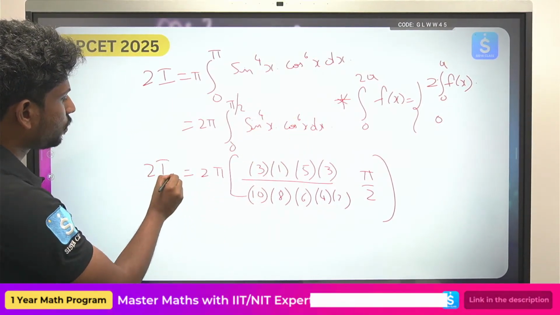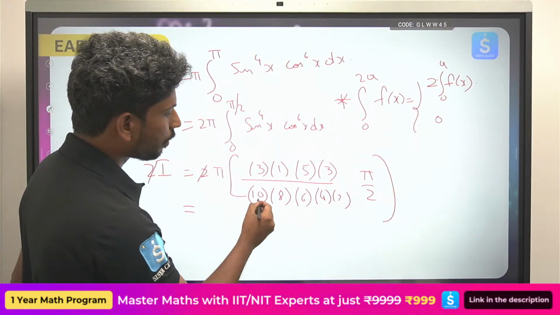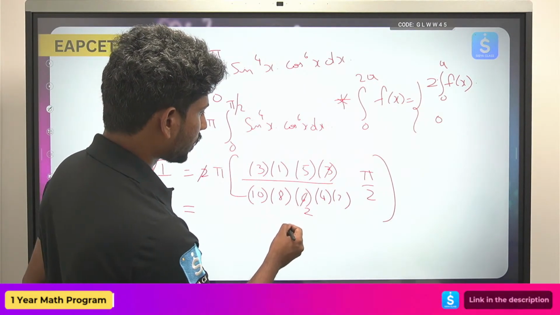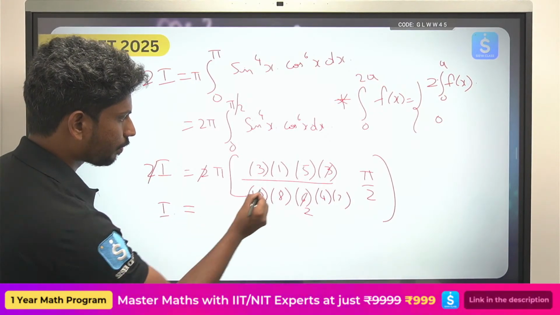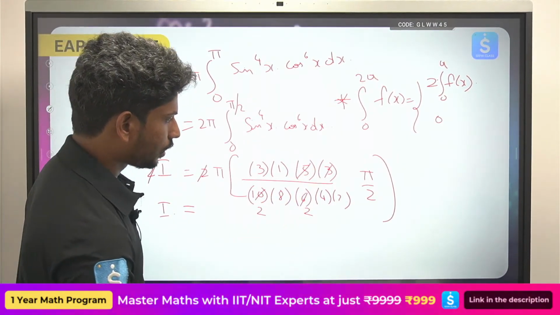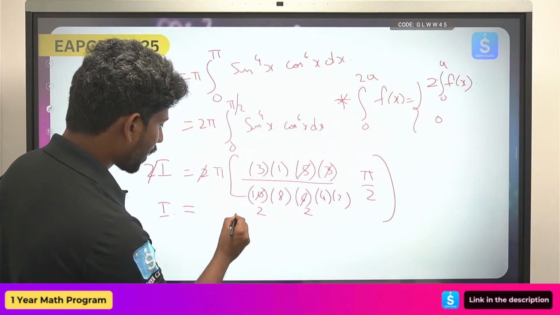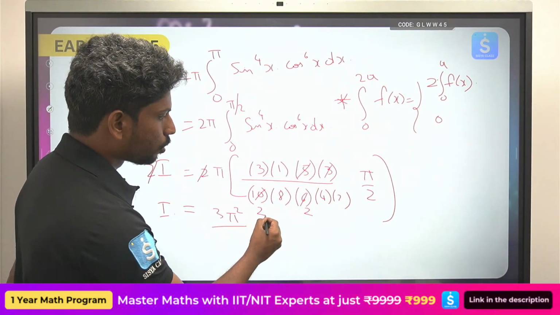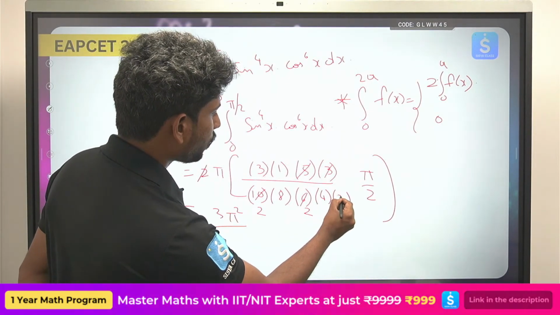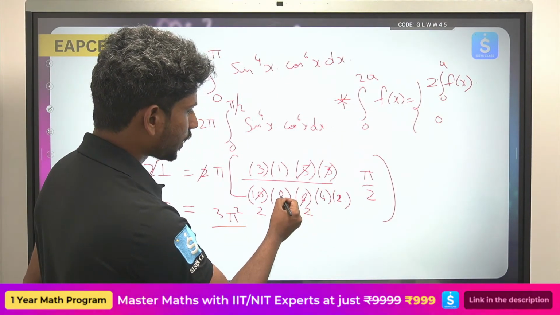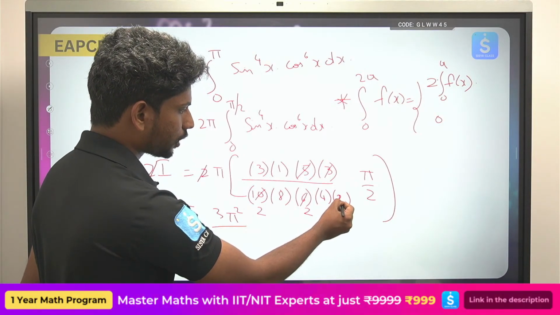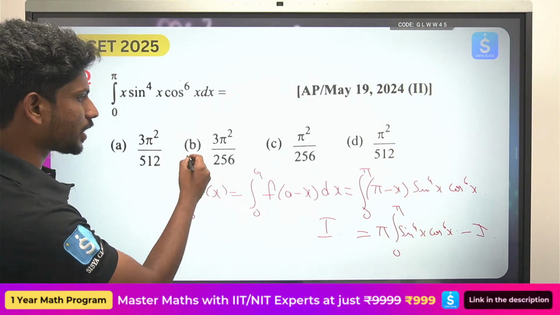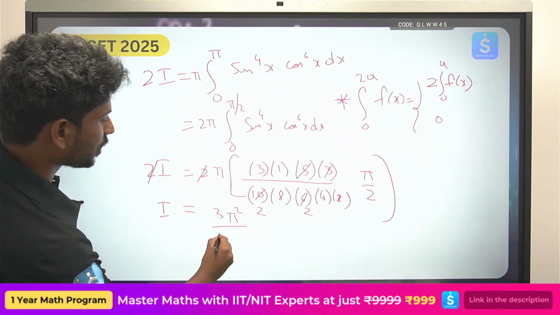So this is equal to 2, 2 gets cancelled. Now if you cancel some things, like the 3 2s are okay, again you can cancel. Is there anything else? So I have 5 2s are, and then you have pi square here also. I have 3 pi square by 2, 2s are 4. Okay, 2 2s are 4. 2 to the 4, 4 8s are, 4 4s are 16, 16 2s are 32, 32 2s are 64, 64 into 8, so that will be 256. So 3 pi square by 256. So this answer is 256.